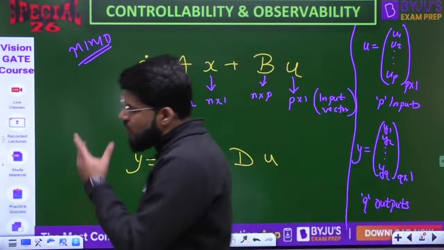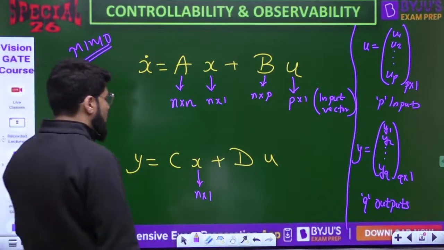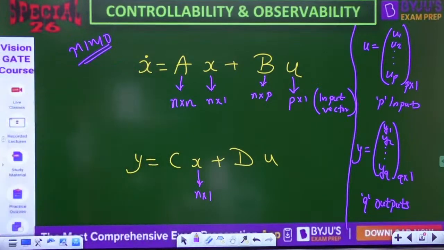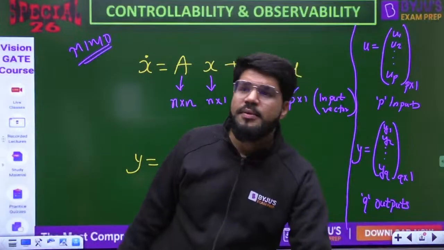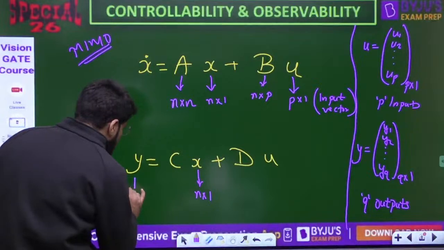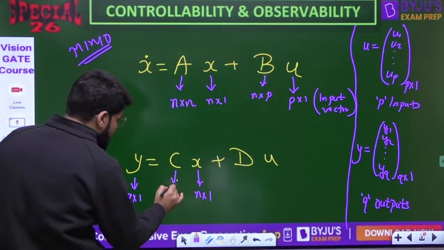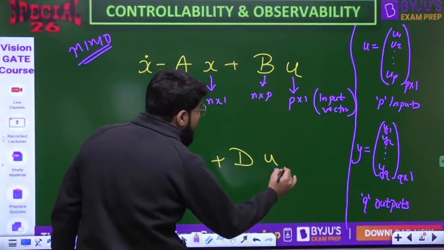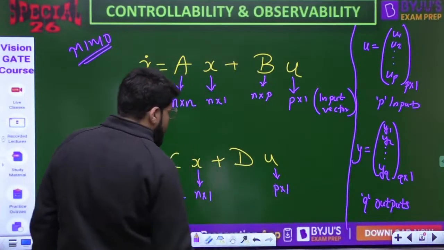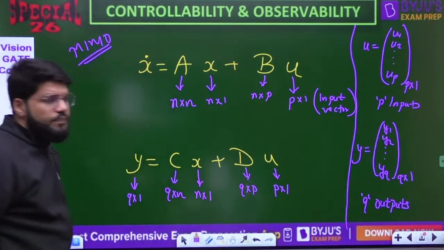The system has q outputs, so y is an output vector of the size q cross 1. C is then the matrix of the size q cross n. u is again the input vector of the size p cross 1, and D has the size q cross p.